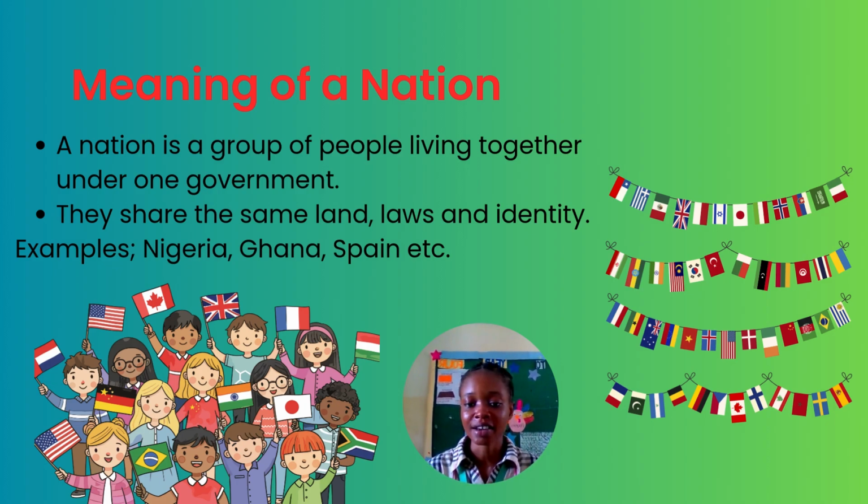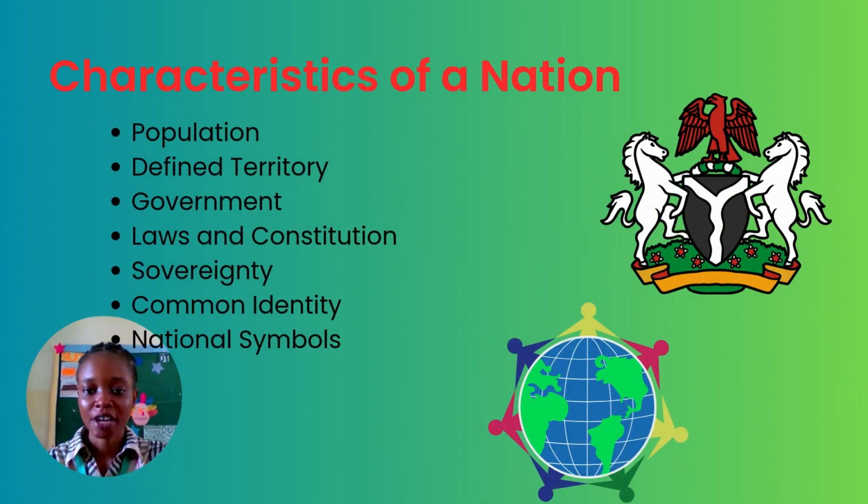So now let's look at the characteristics of a nation. What are those things that we can identify to say, okay, this is a nation and this is not. Characteristics of a nation. One, population. For a place to be described as a nation, it has to have people who live in it. People have to be able to live in that particular place before it can be classified as a what? As a nation.